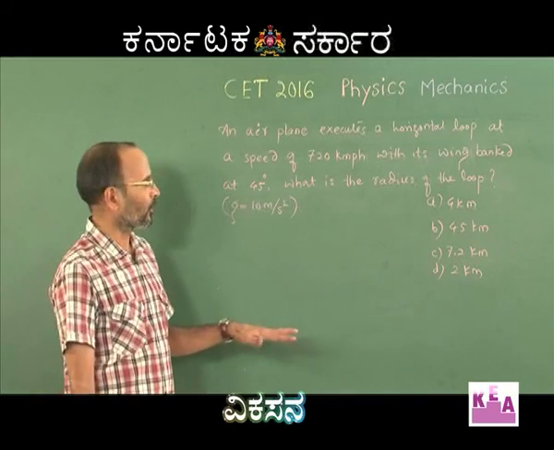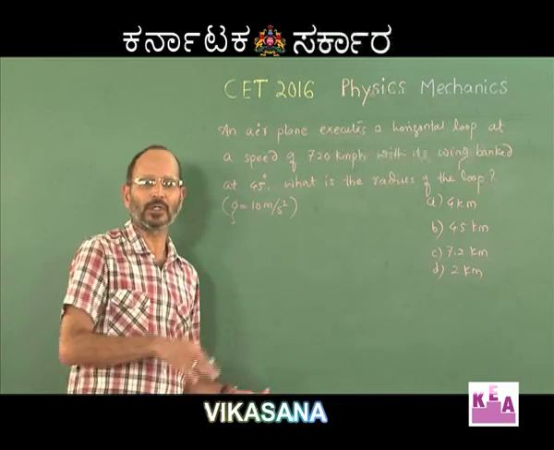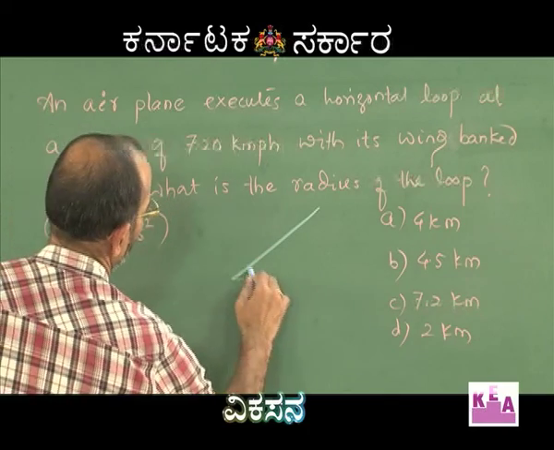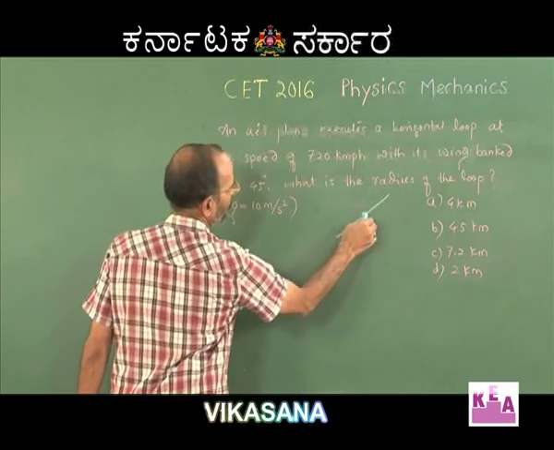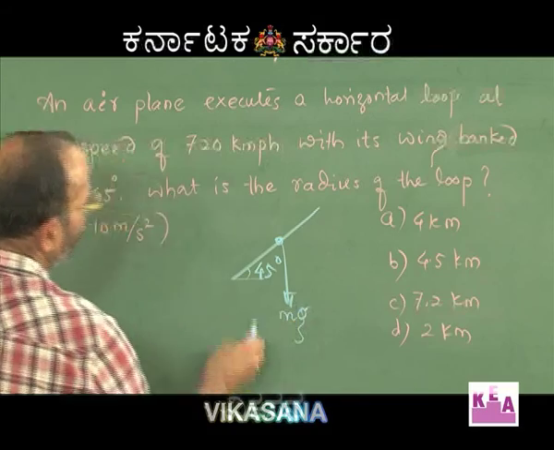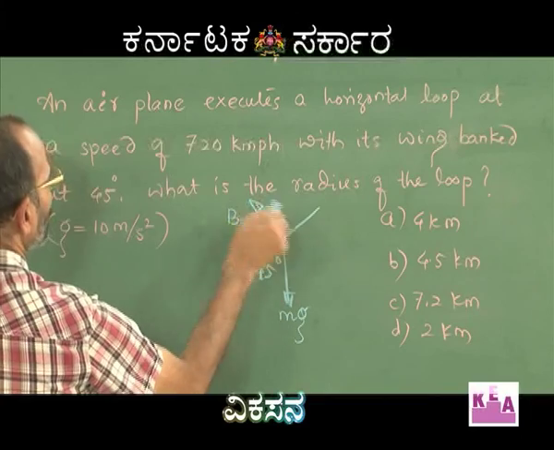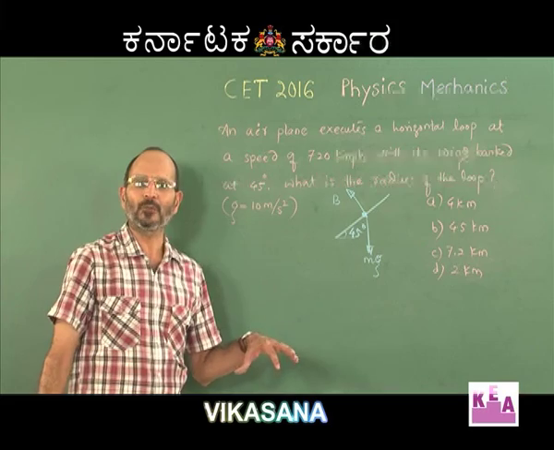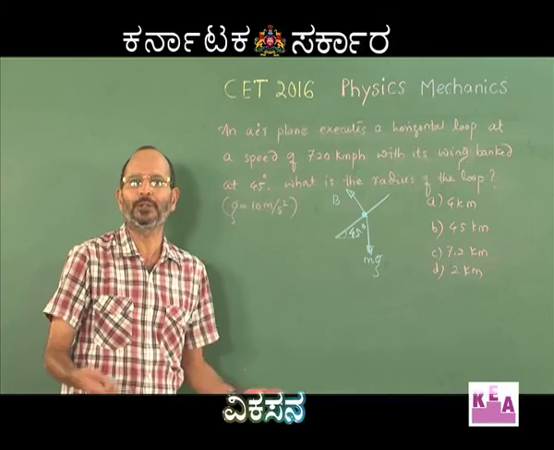Now, let me draw the banked wings of the aircraft like an inclined plane, inclined at an angle of 45 degrees with the horizontal. See, this is 45 degrees and say this is the aircraft, these are its wings. The weight of the aircraft is acting vertically downwards, you can call it mg, and this is a sort of normal reaction on the aircraft.